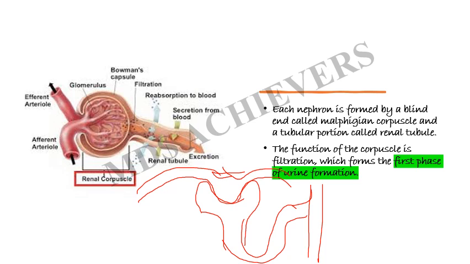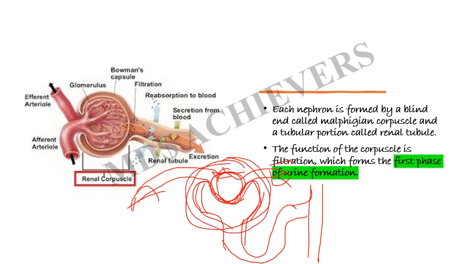This is the afferent arteriole and this is the efferent arteriole. They form a Bowman's capsule over here, that is, the capillaries along with it. The first part is called the malpighian corpuscle, the Bowman's capsule, where the initial phase of urine formation begins. This is the malpighian corpuscle, and the remaining ductal part is called the renal tubule.